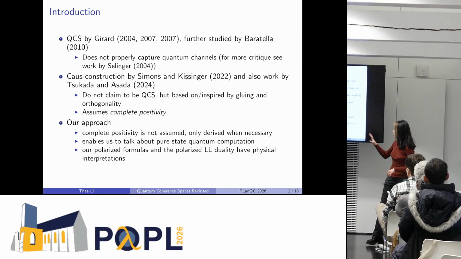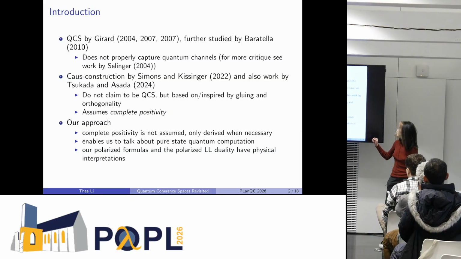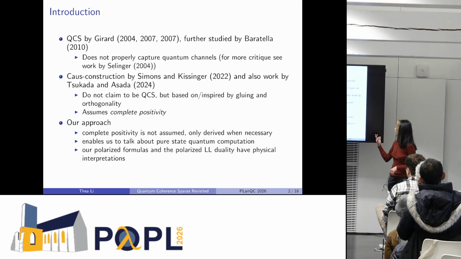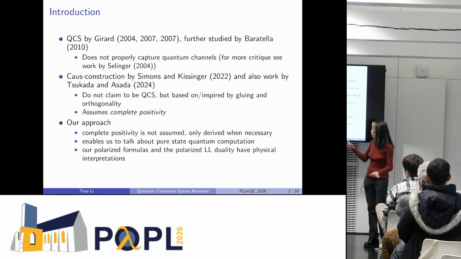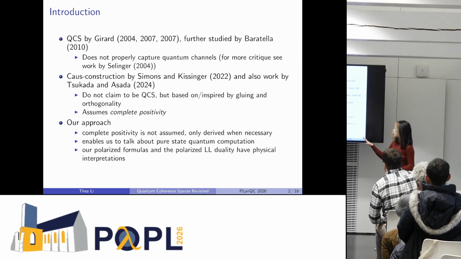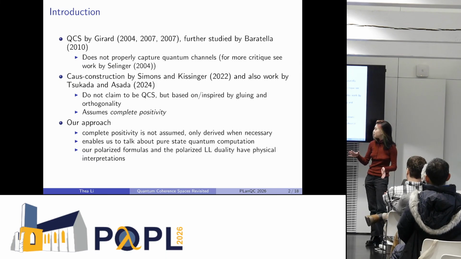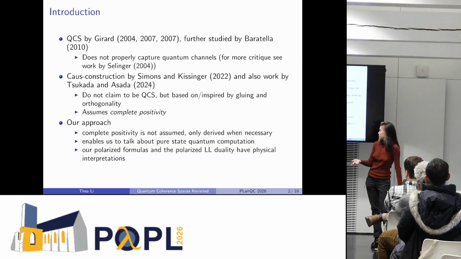Then there's also the construction by Simons and Kittinger, and also the work by Tsukada and Asada. Note that they don't claim to be quantum coherent spaces, but the methods are based on, or inspired by, gluing and orthogonality, so their construction looks very coherent-spacey. And while they can talk about complete positivity, they assume complete positivity on their base category. By comparison, in our approach, we don't assume complete positivity. It's only derived when necessary.